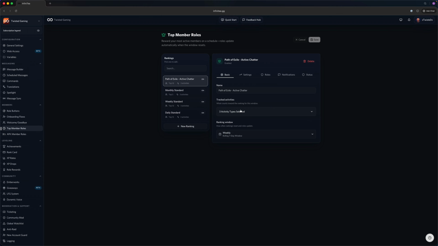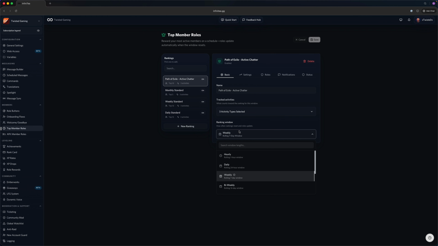If you are a supporter, you'll have access to those additional activity types. Activity is tracked across all of the configured activity types. For example, in our case, we have engagement, message, and reaction. So these are the members that are most active on all three of those combined, not each individual, but combined.